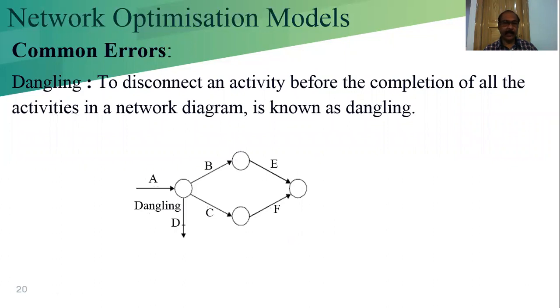In a network diagram or network project, no one activity can be finished separately. If it is finished separately, then we say it is dangling. If there is any dangling, what do we have to do? We cannot connect it using the arc. We have to use another dummy activity to represent this. We have to add another node here, then add a dummy activity from this. Then you complete the diagram by using a dummy activity.